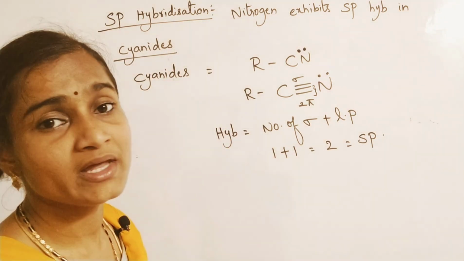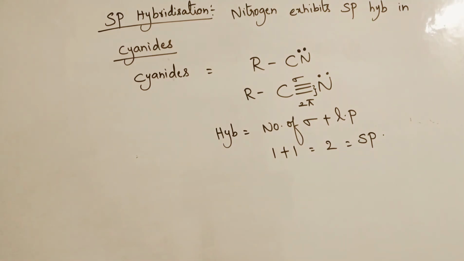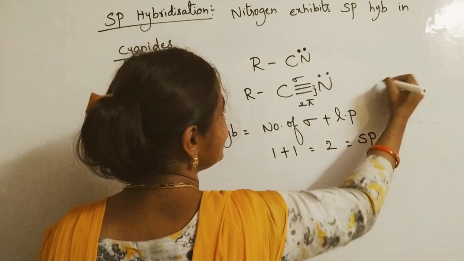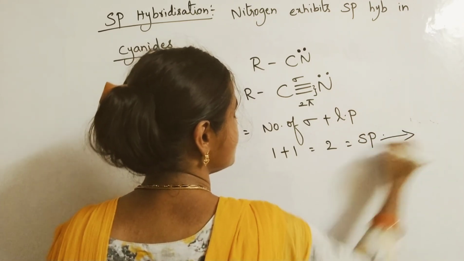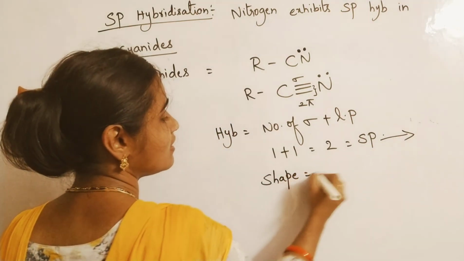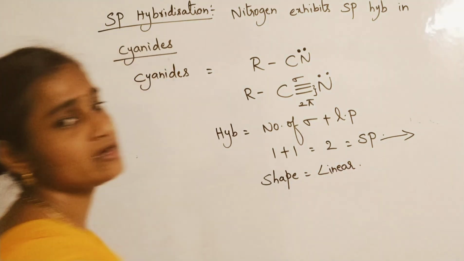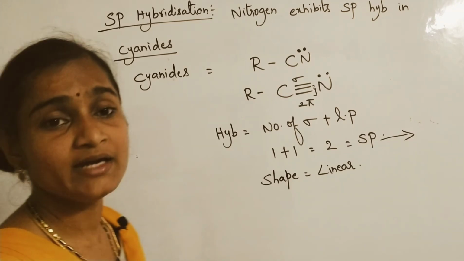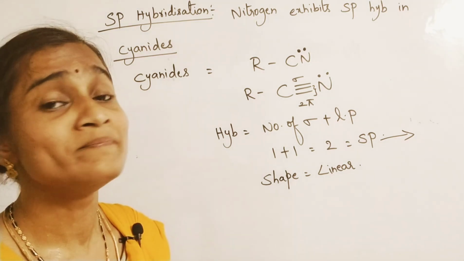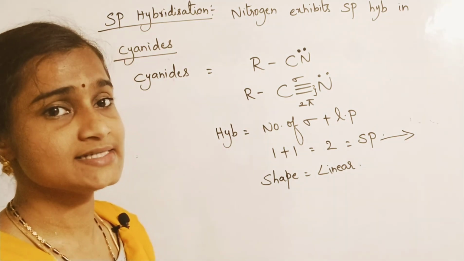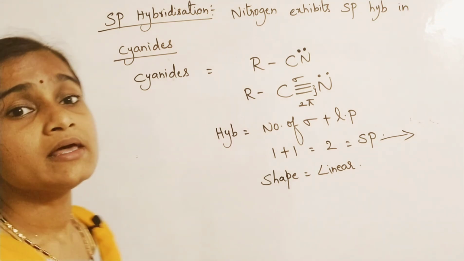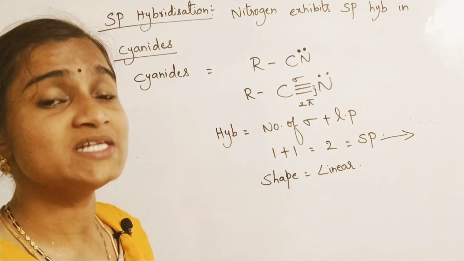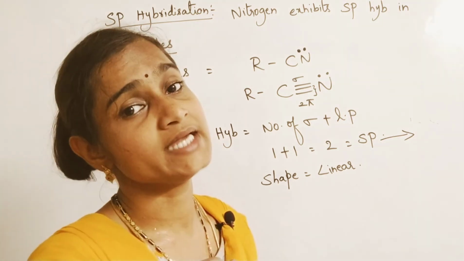If the total of sigma bonds and lone pairs is 2, the hybridization is sp, and the shape of the molecule is linear. Sp hybridization means the shape is linear, and the bond angle, you know, is 180 degrees. So this is the kind of hybridization exhibited in cyanides. Nitrogen exhibits sp hybridization in case of cyanides. Please remember that point.